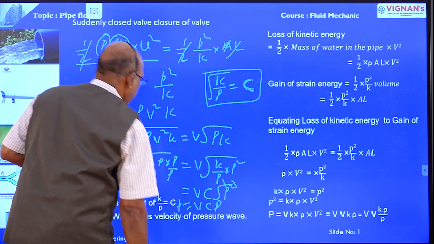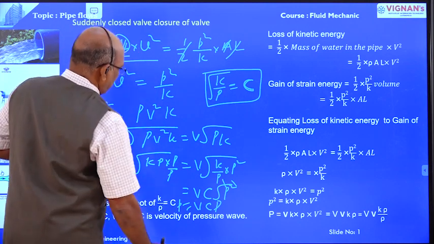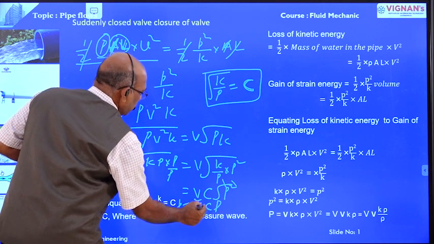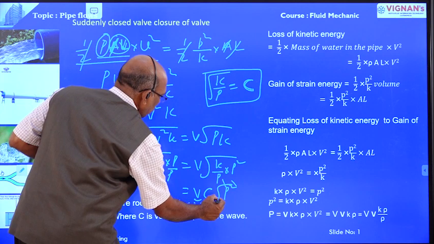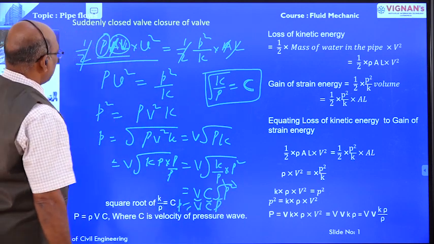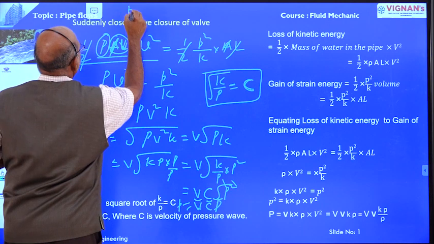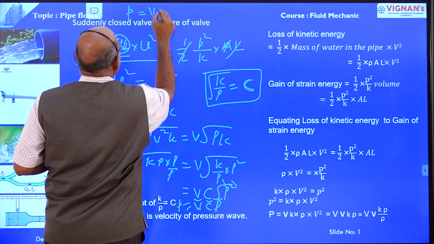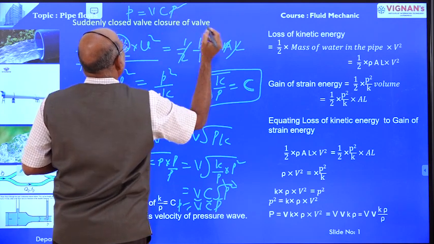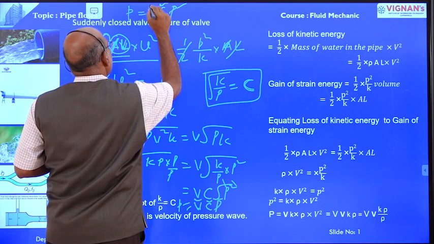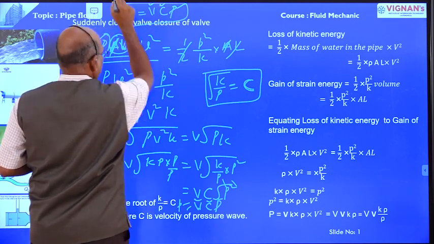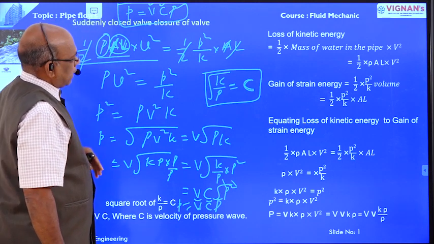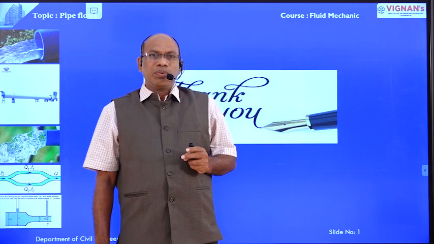This is pressure intensity P is equal to V C rho. V is the velocity of the fluid, C is the velocity of the pressure wave, rho is the mass density of the flowing fluid. Right? Pressure intensity in case of valve closed suddenly, P equal to V C rho: mass density of the flowing fluid, velocity of the pressure wave, velocity of the flowing liquid. This is about the valve closed suddenly, the corresponding pressure intensity. Right? Thank you, one and all.